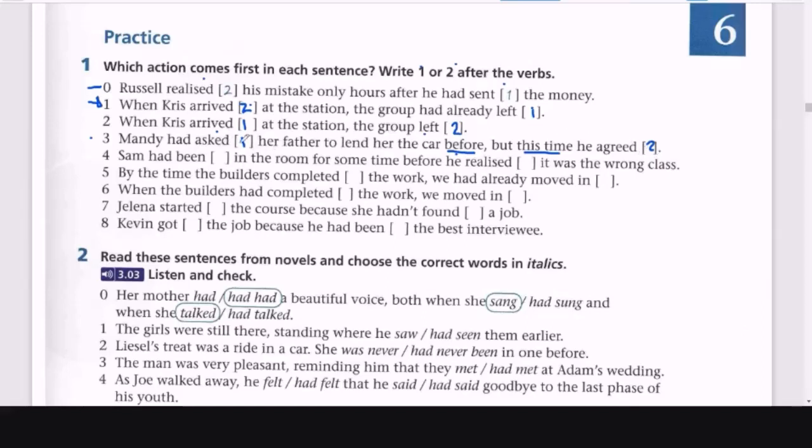That's the difference here. So yes, Mandy had asked her father before, right? That's first. And this time, esta vez, he agreed. That's number 2. Yes. All right, now the next one, please.